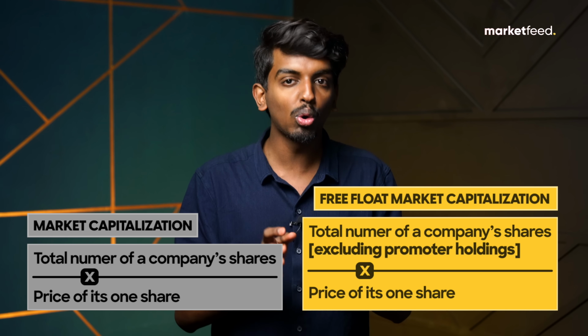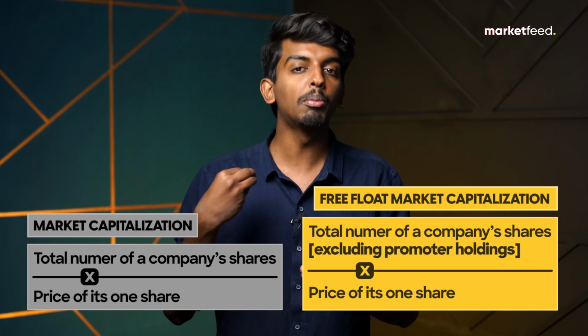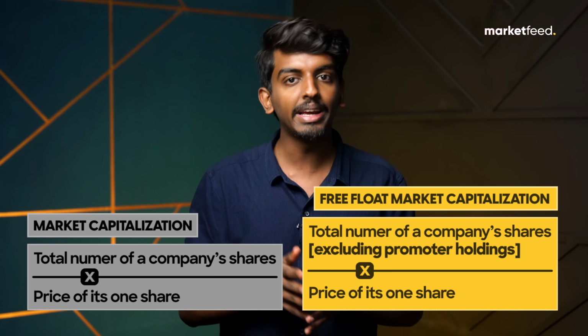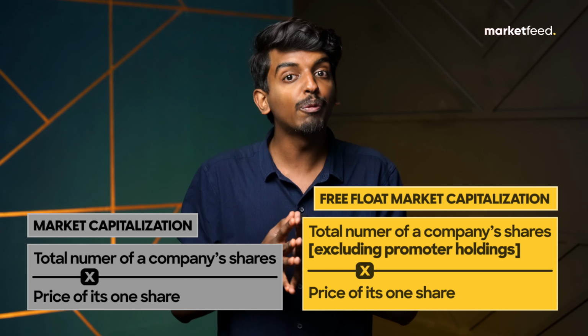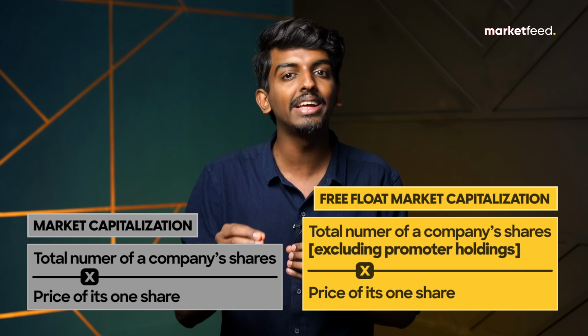So, if the promoter holding in a company is 75%, that means the promoter himself is holding nearly 75% of the stocks, like maybe Adani Enterprises, the free float market cap will only be calculated based on the remaining 25% shares. This is one reason why Adani Enterprises, which is India's 11th largest stock, is still not included in Nifty 50.